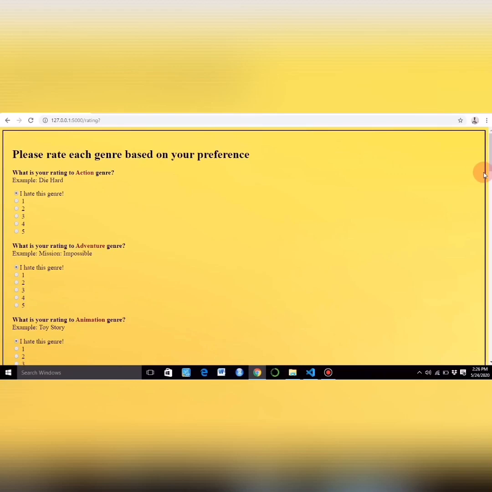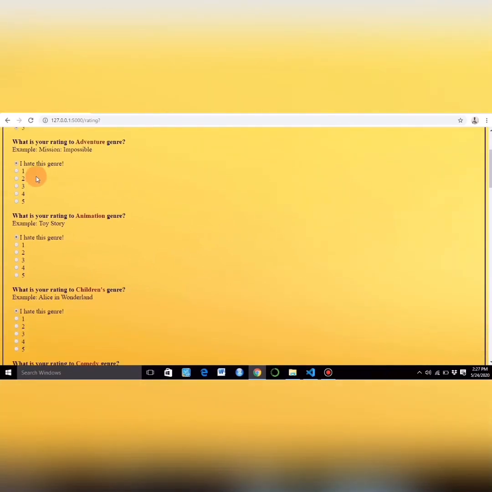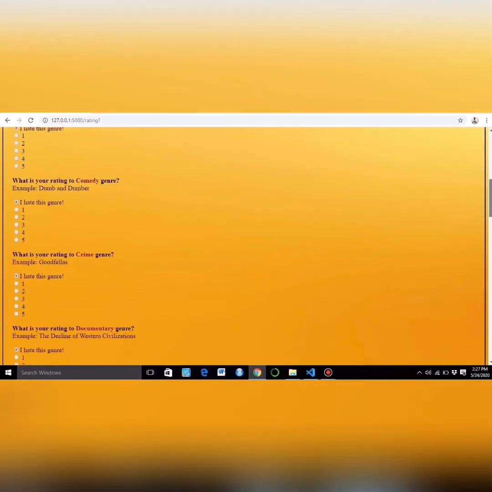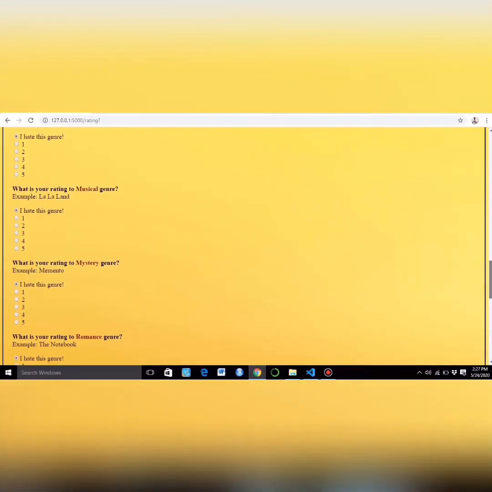So here we have to rate our preferences, like which genre we will like. We like to watch, like if you like action we will give it 5, if you like adventure less we can give it 1 as well. Then if you like animated movies we will rate it 5. Then there are several other genres as per preferences it will recommend.